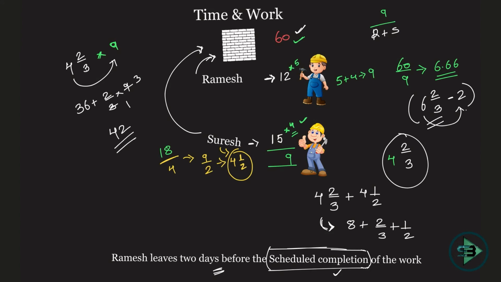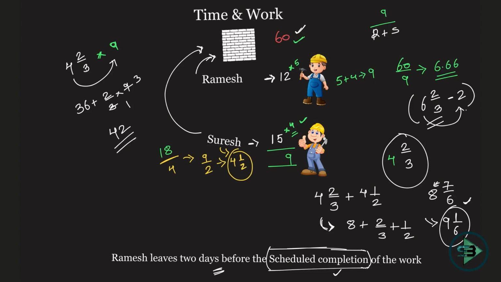Now this will be what? 2 into 2, it will be 4 plus 3, 7 by 6. So 8 plus 7 by 6. You can convert this. 6 1s are 6, 6 plus 1, this one becomes 9 1 by 6. Okay, I hope you know all this calculation. That's why I'm doing it faster. That's it. 9 1 by 6 are the number of days that will be required if this happens, that Ramesh leaves 2 days before the scheduled completion of the work. Okay, and that's how simple the problem becomes.